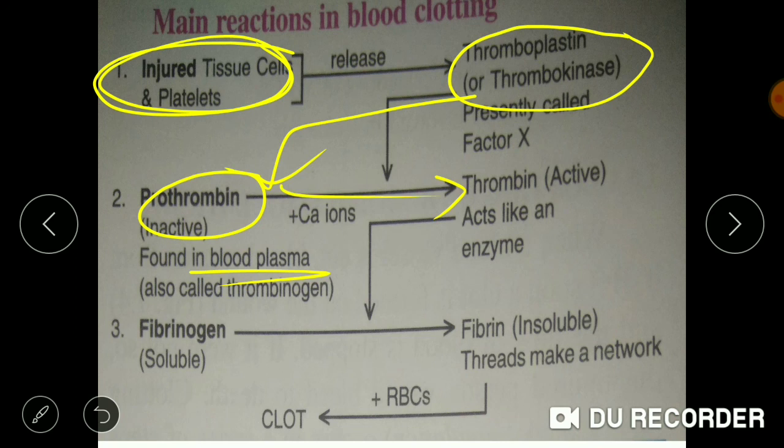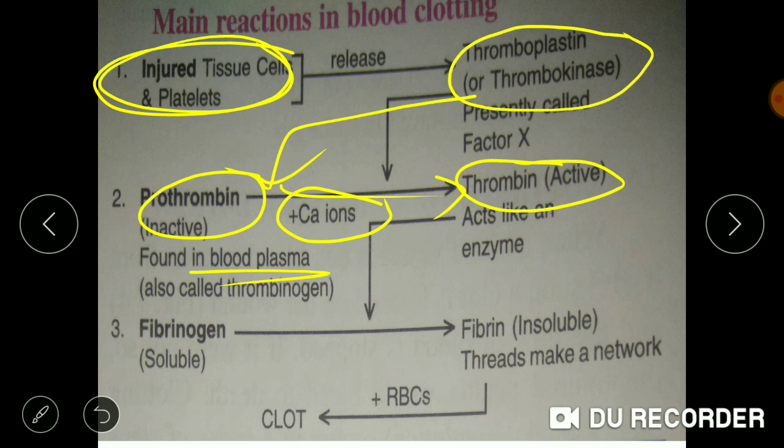Calcium ions also play a role in the conversion of prothrombin to thrombin.